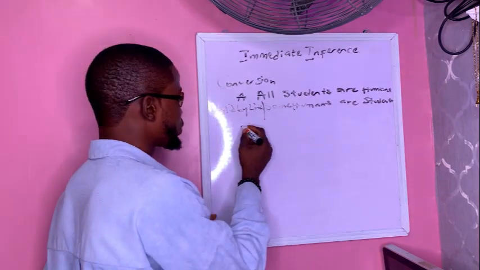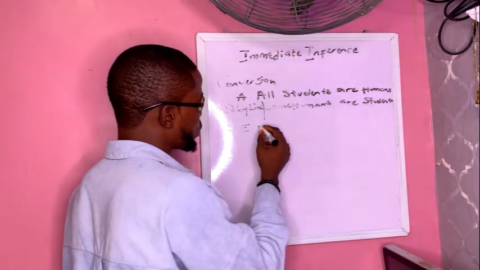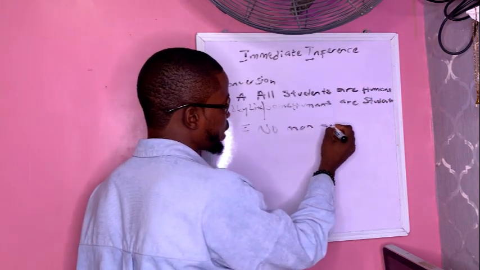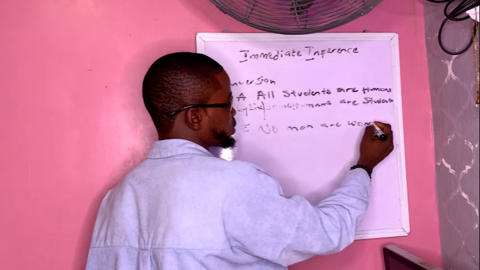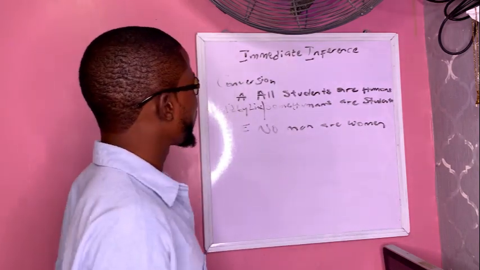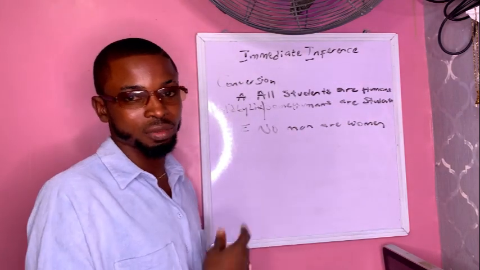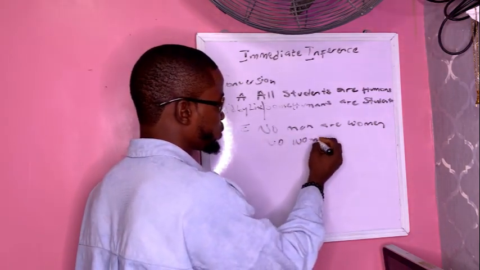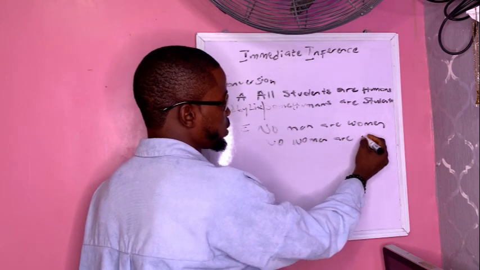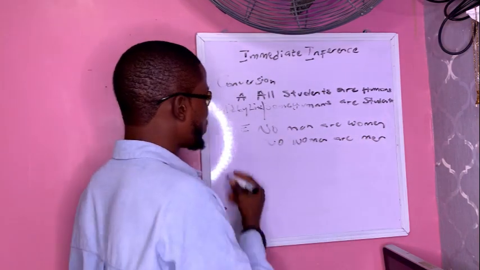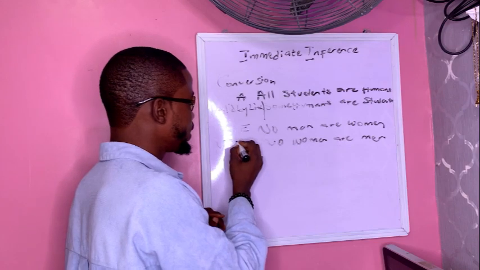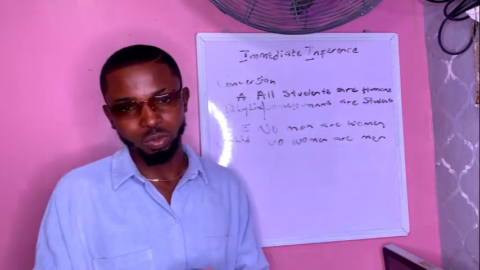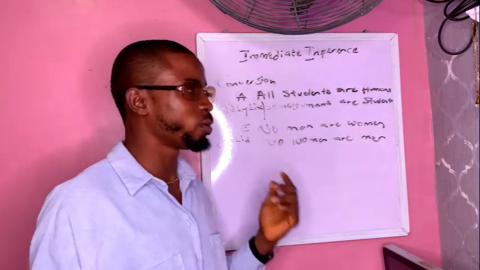Then for an E proposition, no men are women, for instance. So conversion says that you interchange the subject term and the predicate term. So we say no women are men. So that means conversion for an E proposition is generally valid. So no men are women, we can infer that no women are men using the rule of conversion.